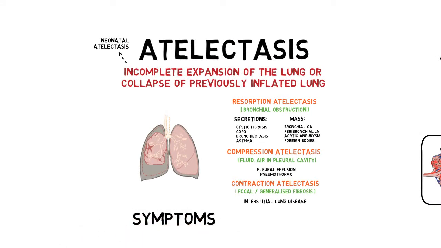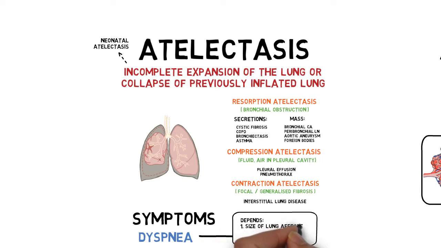Although I have grouped atelectasis under causes of sudden dyspnea, it actually depends on the size of the parts of the lung affected, rapidity of collapse, and presence of underlying lung disease. Small size atelectasis may not produce dyspnea at all, but large atelectasis involving a whole lobe may cause sudden dyspnea. Pneumothorax and large foreign body inhalation are examples of rapid atelectasis.